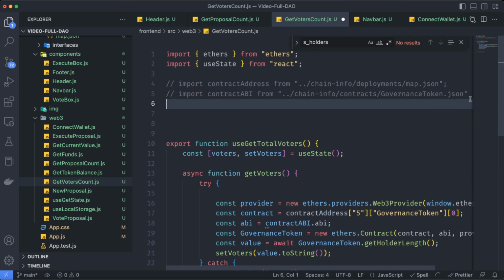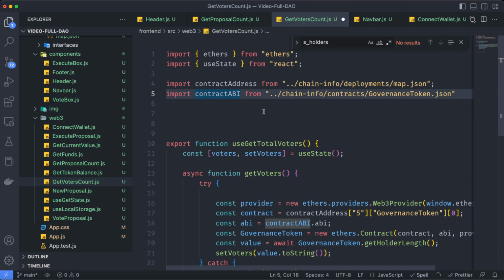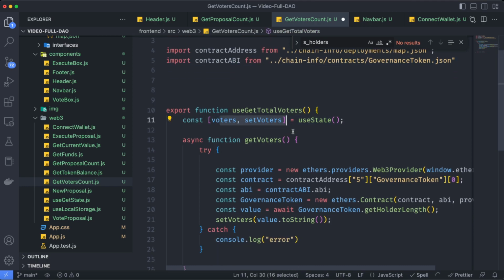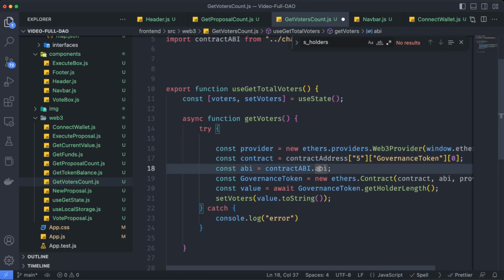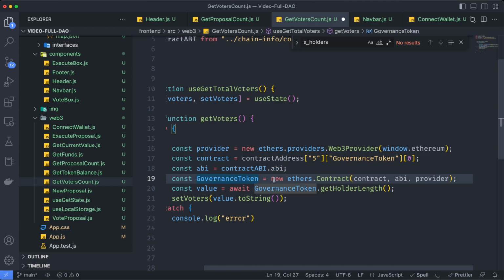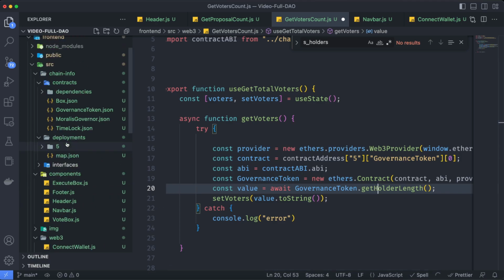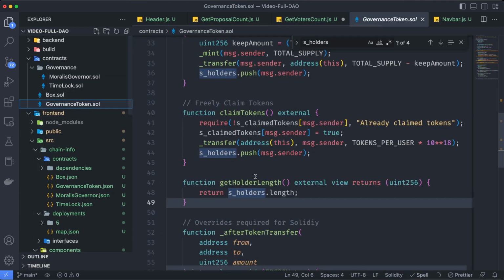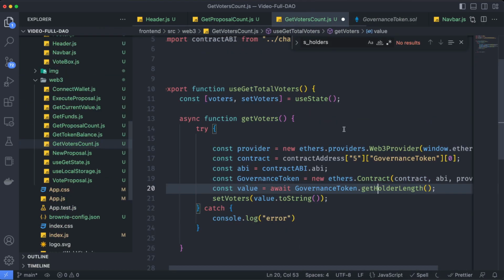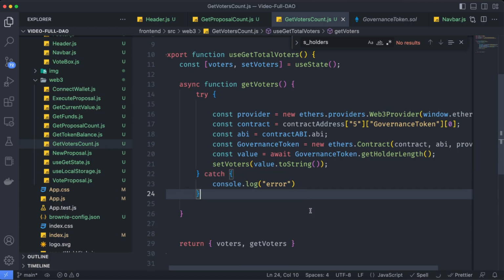Just don't forget to import correctly both the contract address and the contract API, set up the voters, set up a provider. The contract is the governance token. The API is the API. Then we create a new instance of that governance token, and then we call this function get holders length. Again, we can double check that on the governance token, get holders length, and the name is the exact same. So we can return the value but into a toString. And as easy as that, we have another functionality ready.